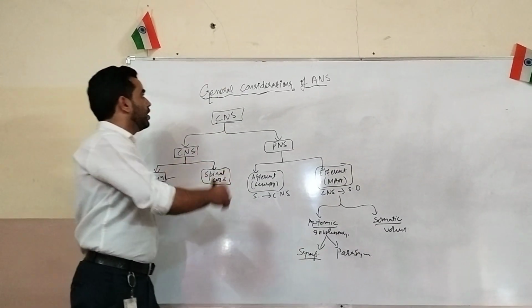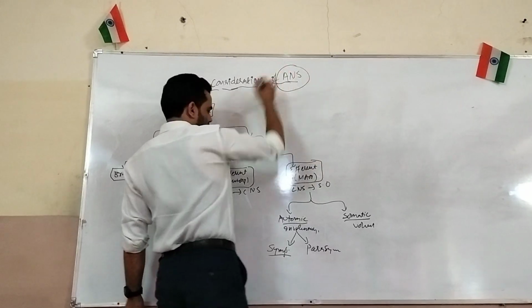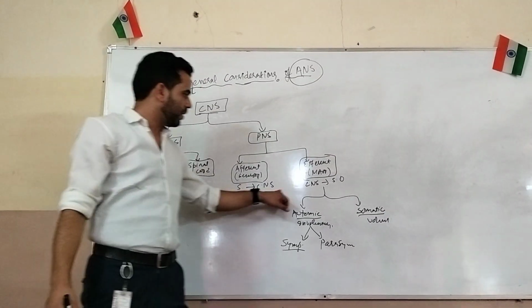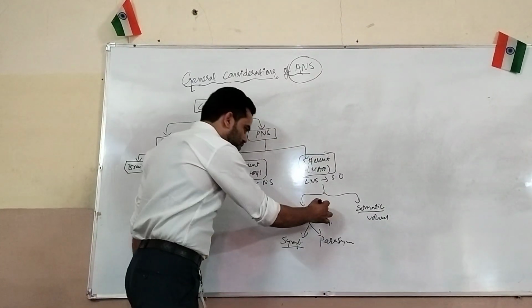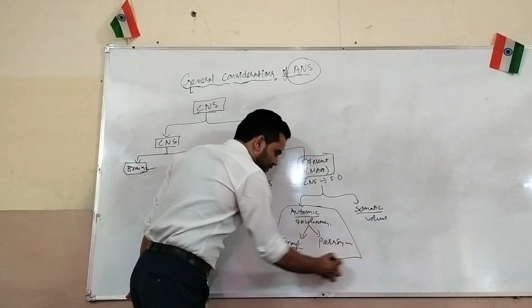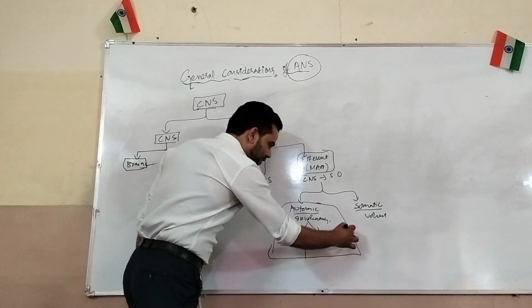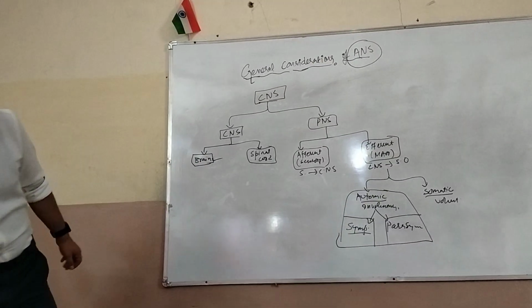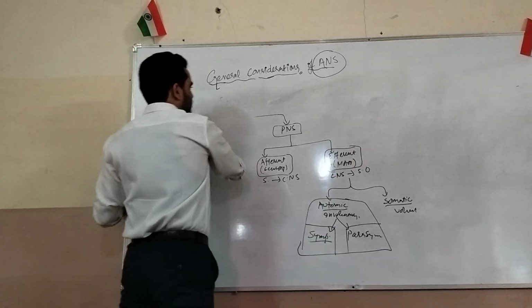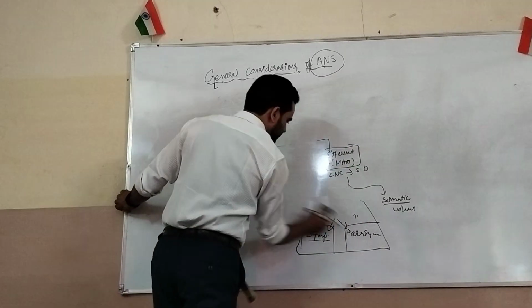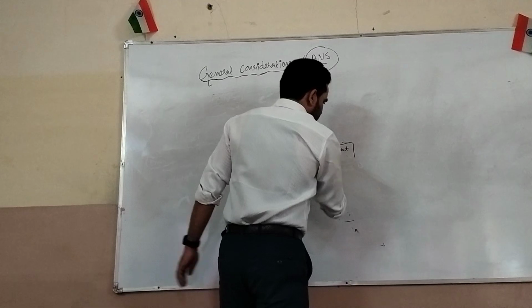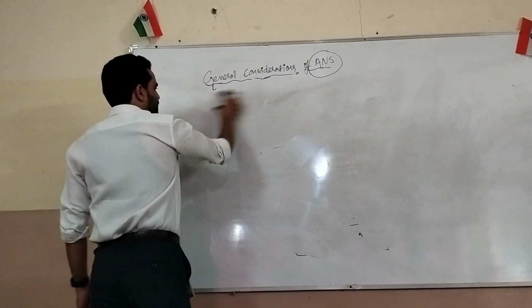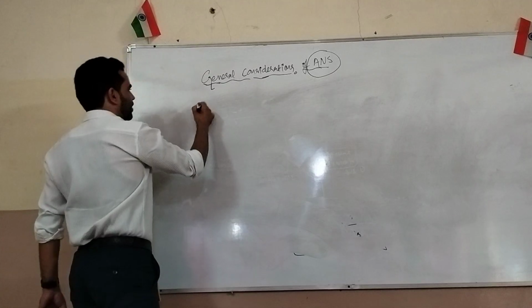So we have to study the autonomic nervous system, giving specific focus to the sympathetic nervous system and the parasympathetic nervous system. We will study sympathetic and parasympathetic side by side. They have different origins.